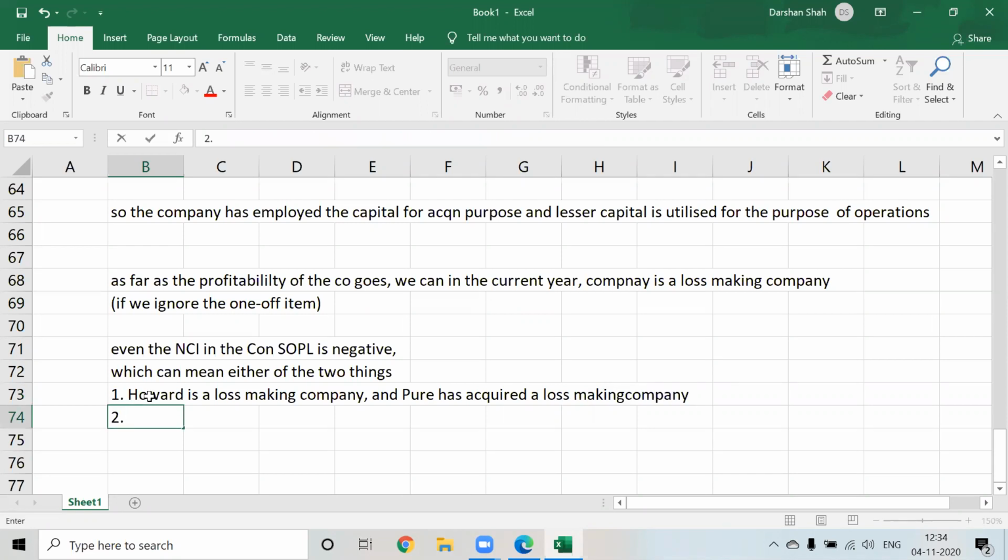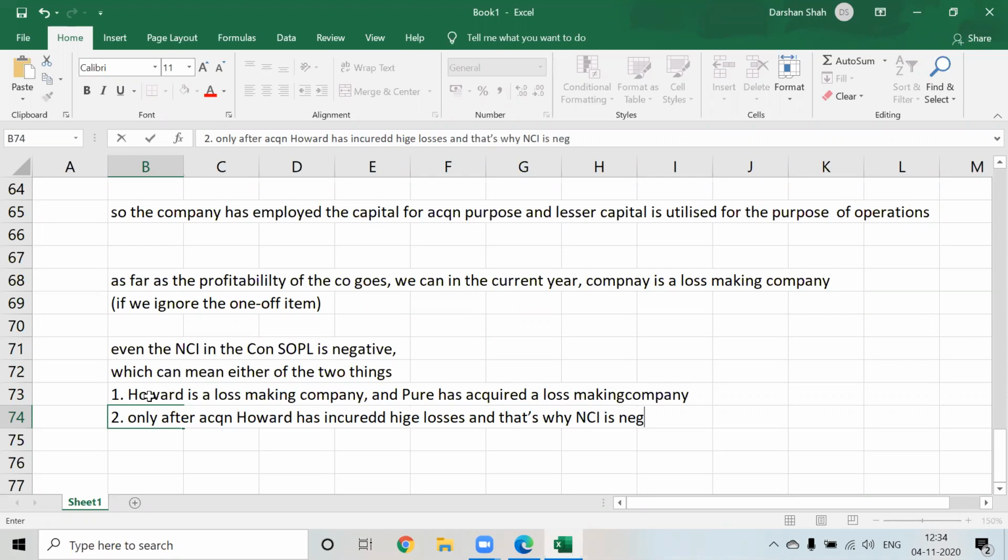Or the second reason might be that only after acquisition, Howard has incurred huge losses, and that's why NCI is negative.